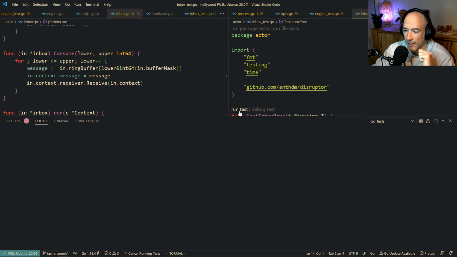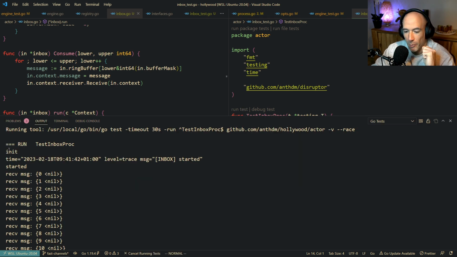Inbox test. All right, so we have an init. You see how cool this is, right? You can already see what's going on. That's why these trace logs are so important, putting logs everywhere. And you could say, yeah, but logging is cluttering up my screen. That's true, but you need to level your logs, right? I'm always using a trace. If you're not sure if this log is going to be an overhead, make it a trace, right?